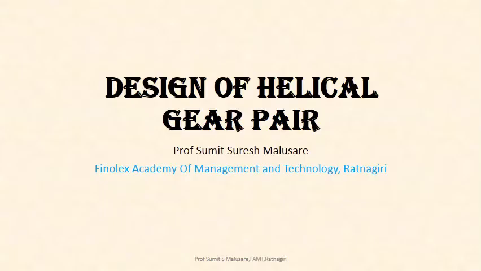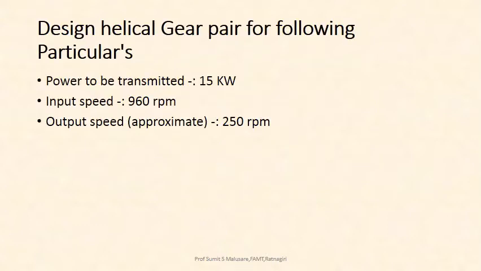Hello my dear friends. Today we start with the design of helical gear pair with the specific steps. Let me start with a simple straightforward problem: design a helical gear pair for the following particulars. Power to be transmitted 15 kilowatts, input speed 960 rpm and output speed approximately 250 rpm.